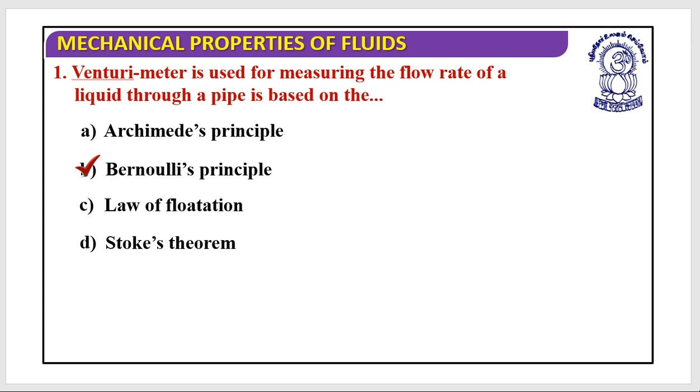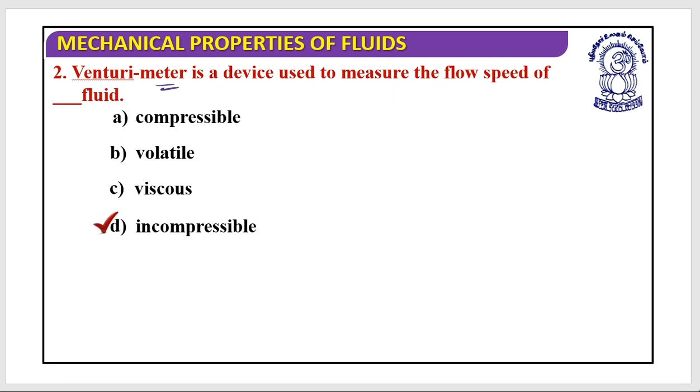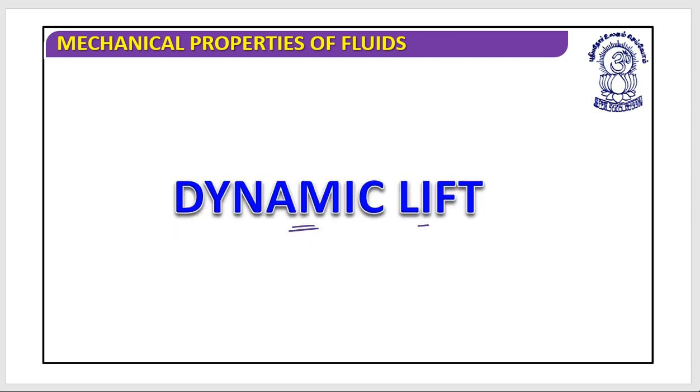Let's look at the quick questions. Venturimeter. A venturimeter is used for measuring the flow rate of a liquid through a pipe. This is based on Bernoulli's principle. A venturimeter is a device which is used to measure the speed of the flow. It is used to measure the flow of incompressible liquids, which cannot be compressed. I hope this is clear. Great.